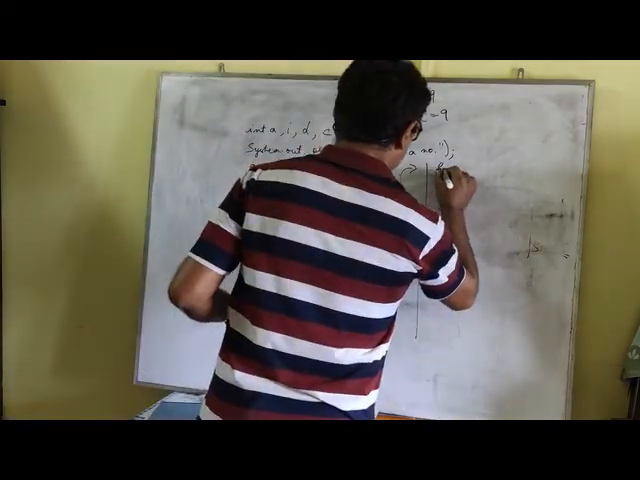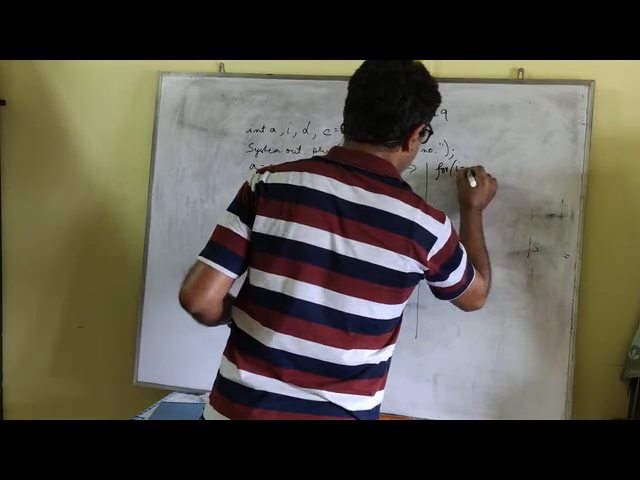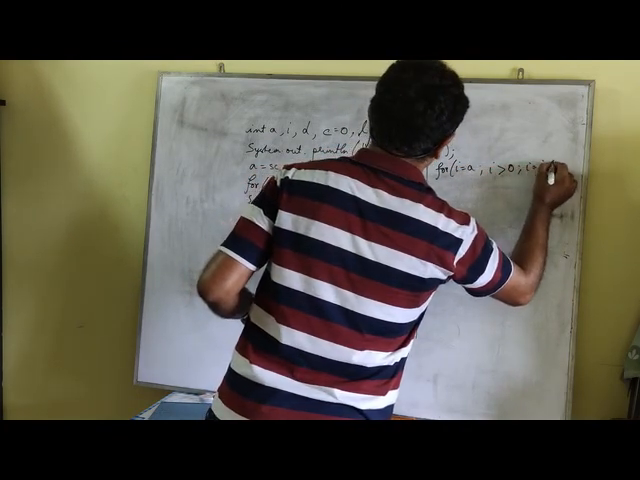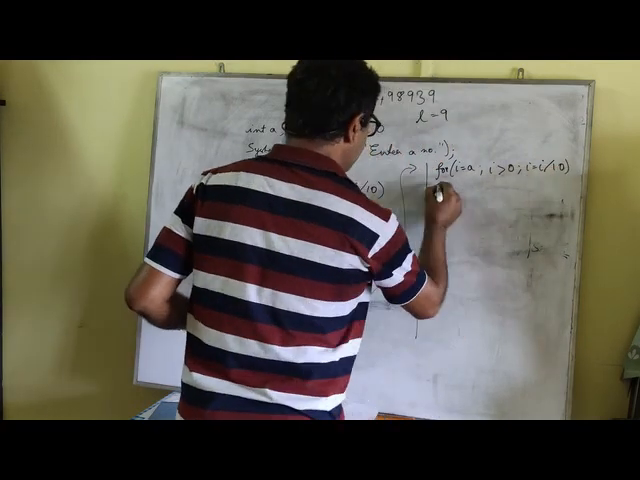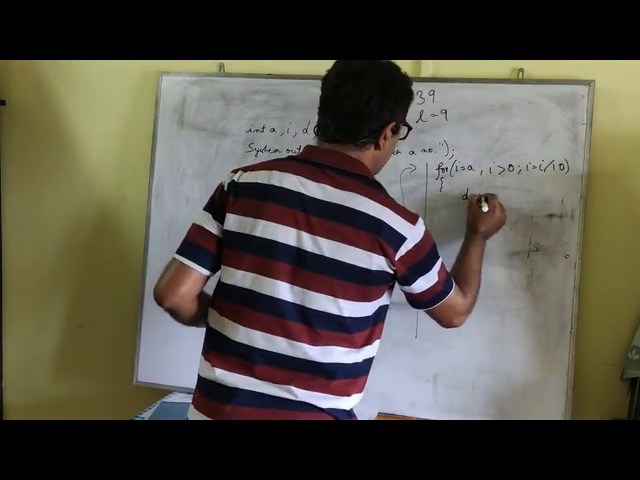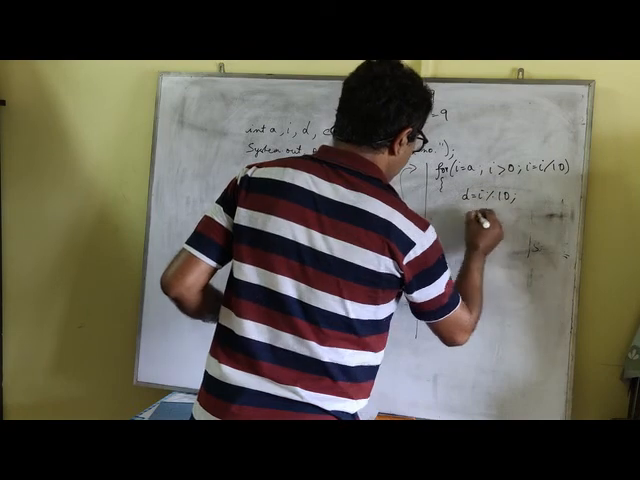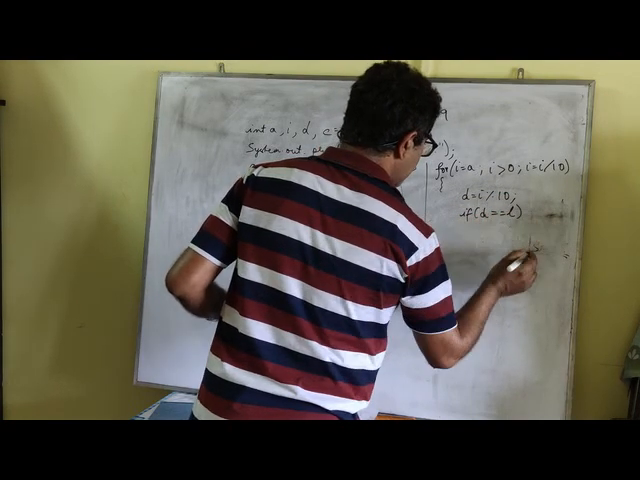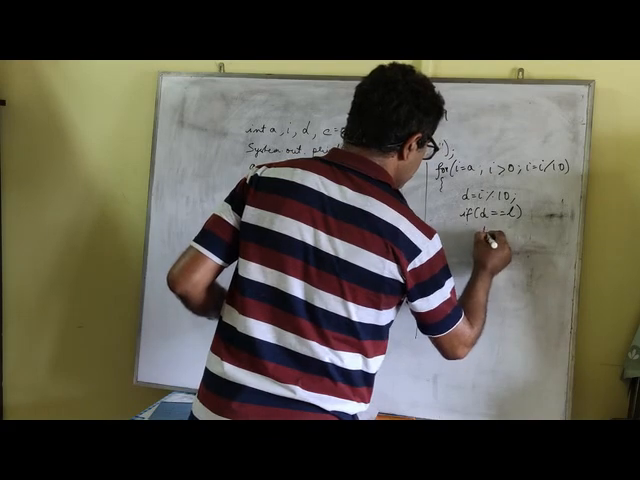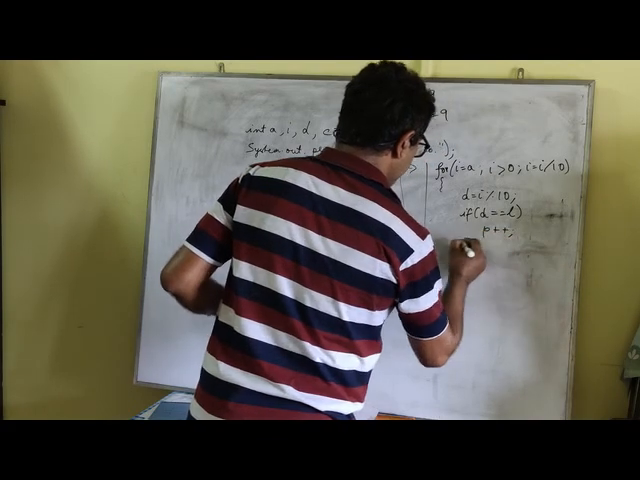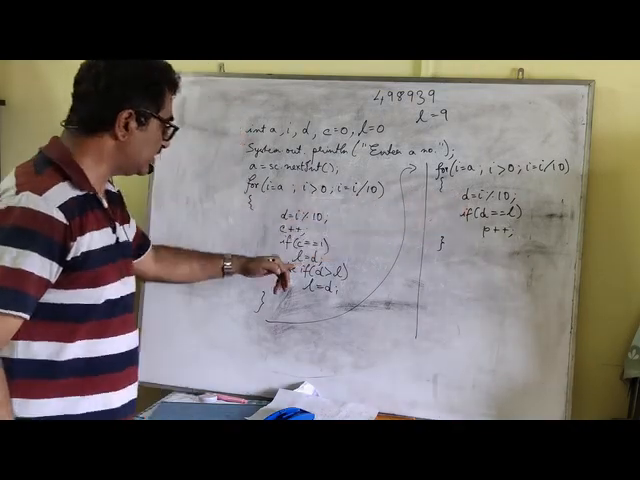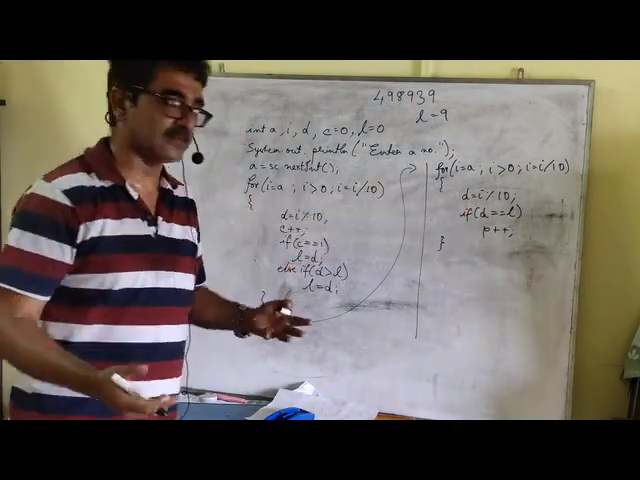So here again we'll start extracting each digit. While I greater than 0, I equal to I by 10. And here extract a digit, d equal to I modulus 10. And if this digit happens to match with L, then put a counter, p plus plus. So if the extracted digit is matching with the largest digit, I am counting how many times it is matching.